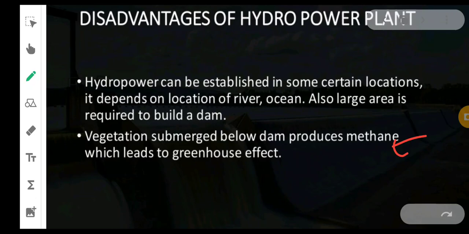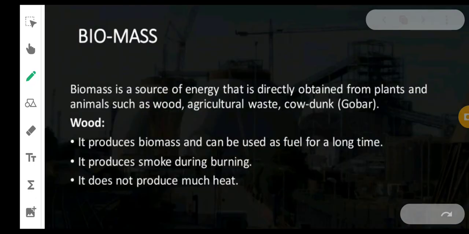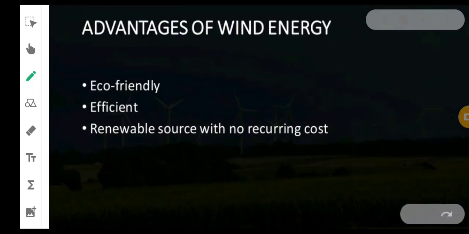Whenever they were building the Anjunar Dam in Goa, they had to shift the people from one place to another. There were many houseless people who had been shifted to another place. So this is a very harmful thing about setting up a dam. But the one advantage is that you get electricity from this process. There is a huge amount of electricity which can be utilized in many household activities which we do. So this form of energy is very important.